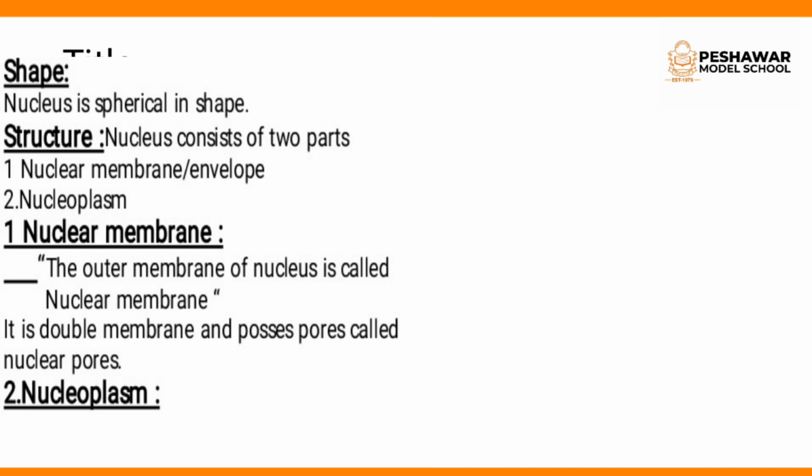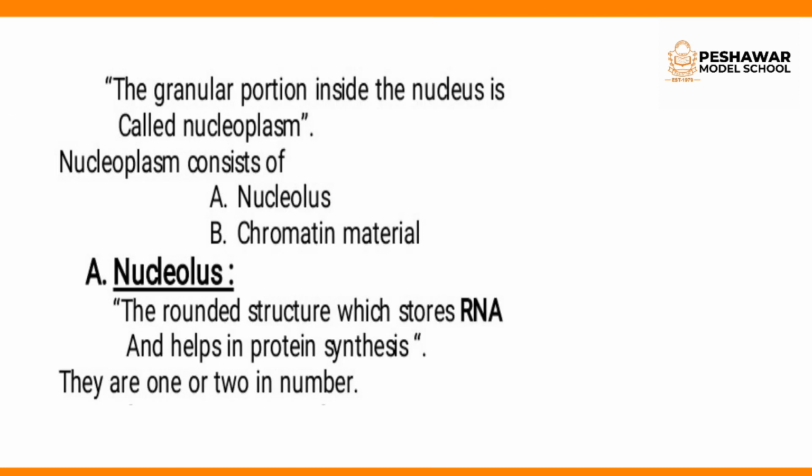As the human body and the plant body have an outermost covering which protects them, similarly the outermost covering of the nucleus is the nuclear membrane which protects the nucleus. So the outer membrane of the nucleus is called the nuclear membrane. It is a double membrane and possesses pores called nuclear pores. It has small pores with the help of which the exchange of materials takes place between the nucleus and the cytoplasm. Okay, what is nucleoplasm?